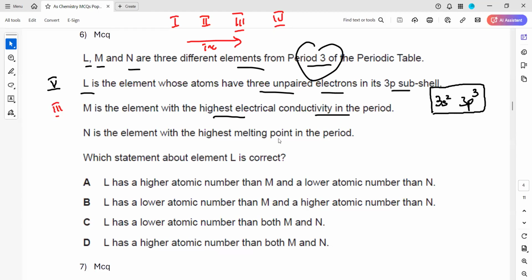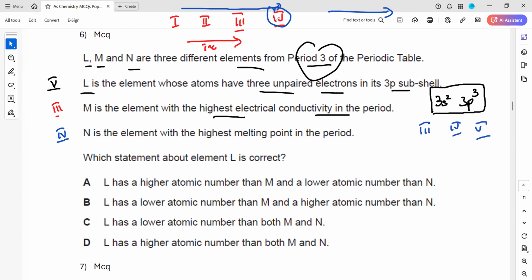N is an element with the highest melting point in the period. So what happens to the melting point? It increases till group 4, and then we have a simple molecular structure, so it decreases. So the highest melting point is for the group 4 element. So this gives an indication that this is a group 4 element. So how are these elements arranged? For example, we'll have group 3, 4, and 5.